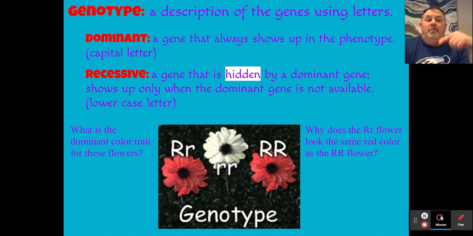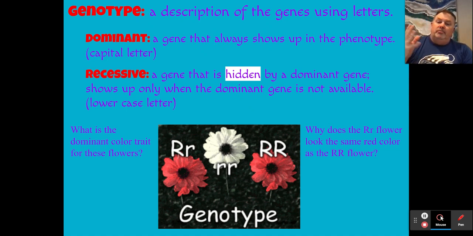So for the example I have down below, I'm just using R's. For example, we have red flowers and white flowers. What we'll typically do is the dominant gene will be written as the uppercase letter, and I just chose red, so we'll use R. That means that a white flower would use the recessive condition and we'll use little r.